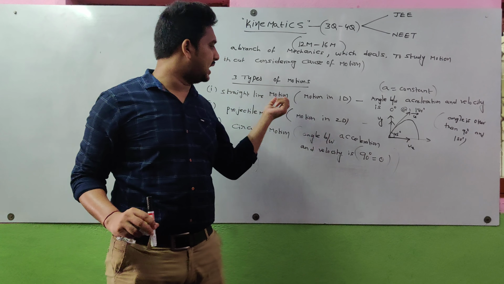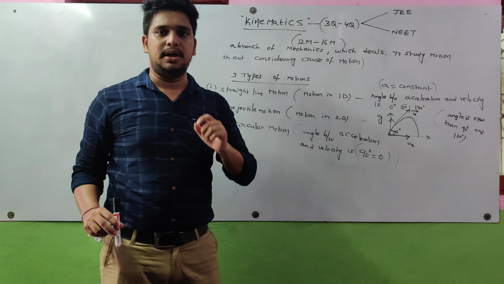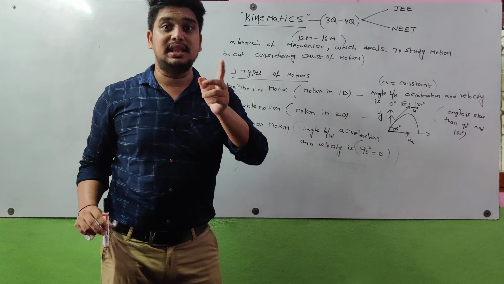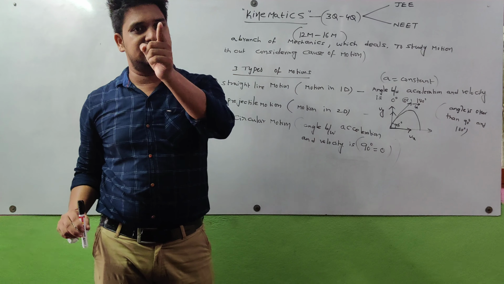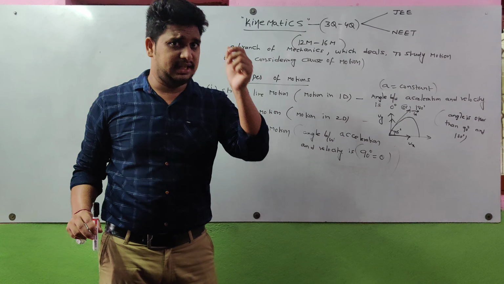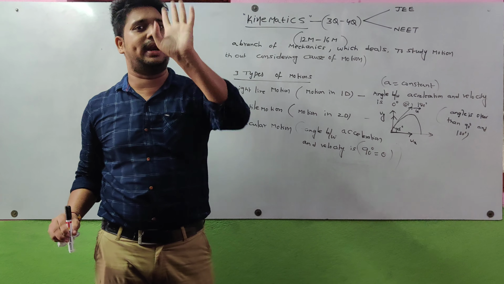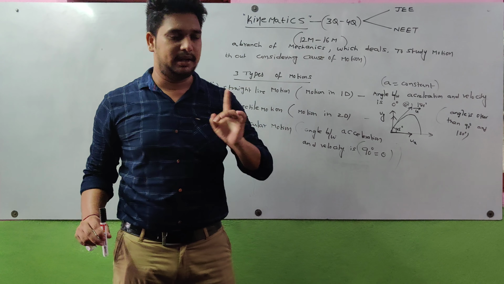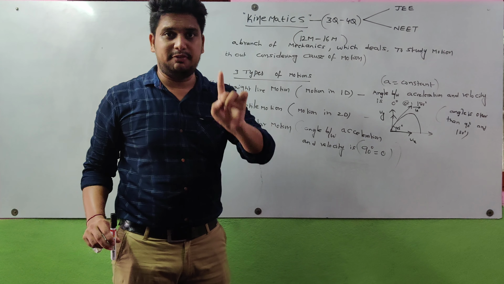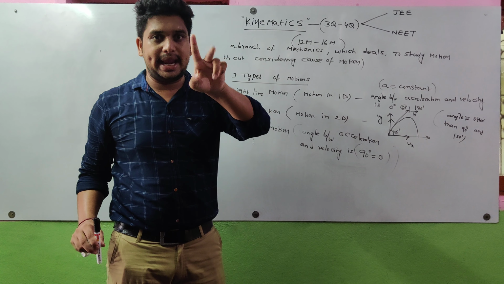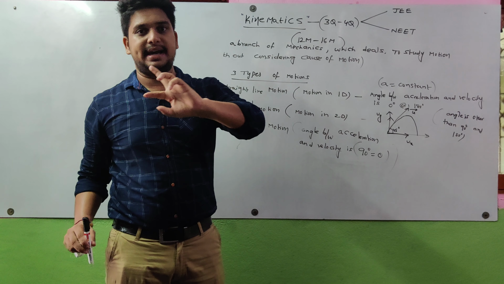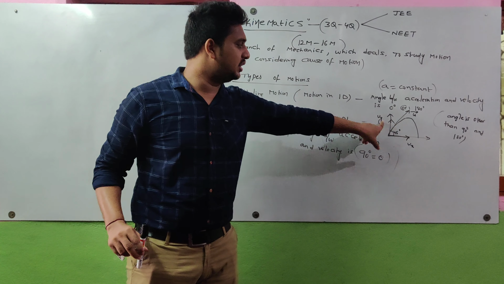Projectile motion is when the body is projected from the ground at an angle other than 90 degrees and 180 degrees. This is very important. If the angle is 30, 40, or 60 degrees, that is not equal to 90 or 180 degrees, that motion is said to be projectile motion. Here two directions are possible, the x-axis direction and y-axis direction. That's why this motion is called motion in two dimensions.